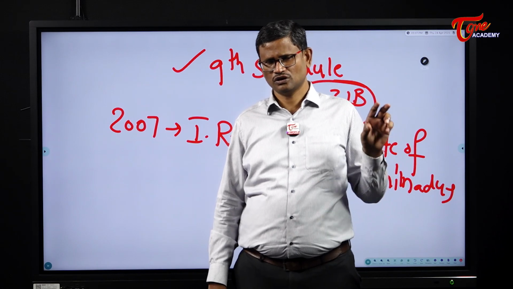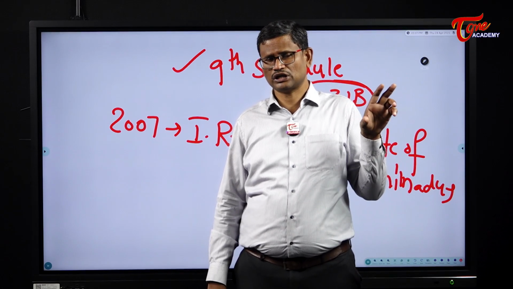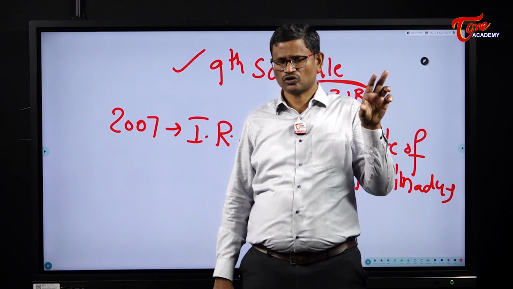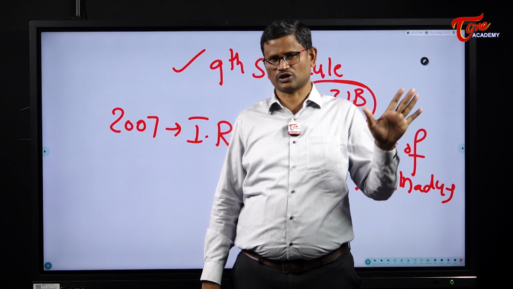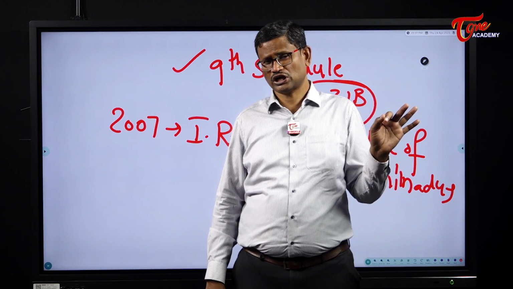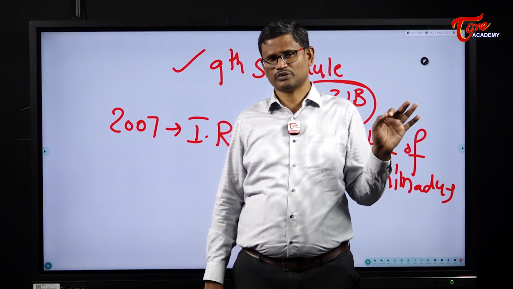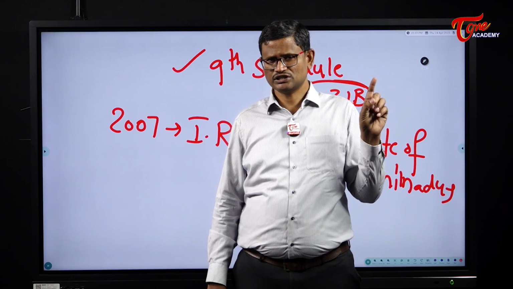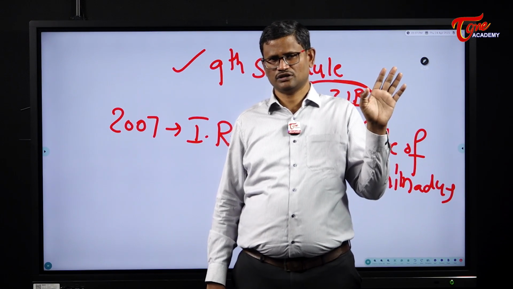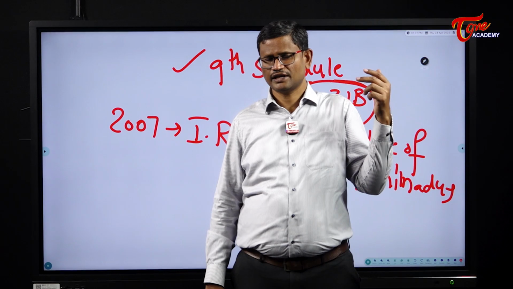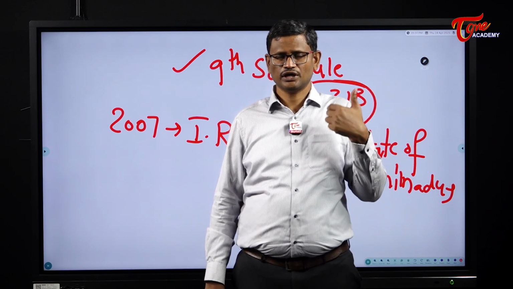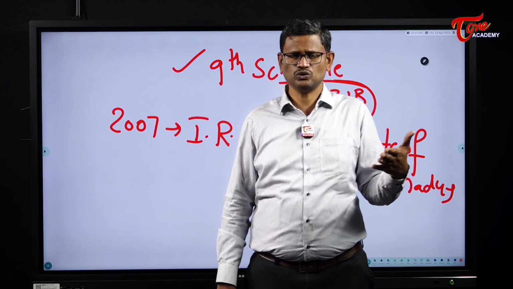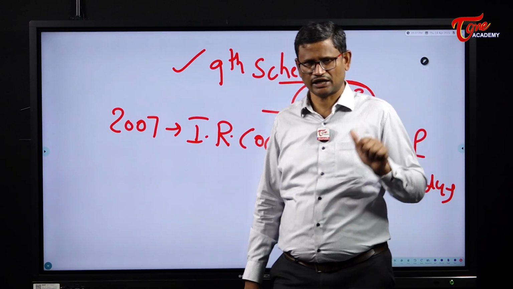In other words, all the laws which are included in the 9th schedule on or before 24th April 1973, they enjoy absolute immunity, complete protection. But laws included in the 9th schedule after 24th April 1973, they enjoy only a partial protection. If they take away the basic features, then these amendments and the laws included in the 9th schedule can be subjected to judicial review. That's about the 9th schedule.